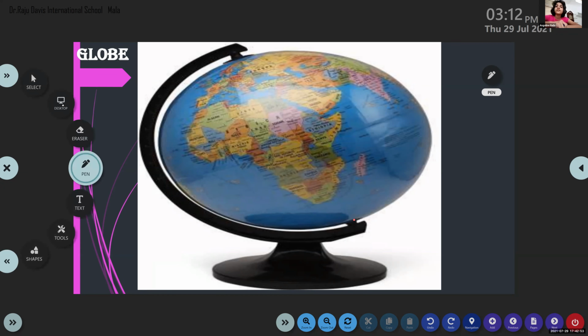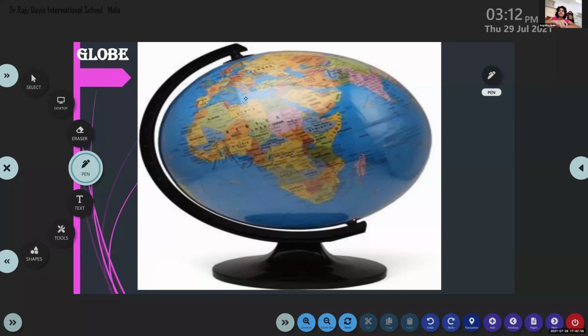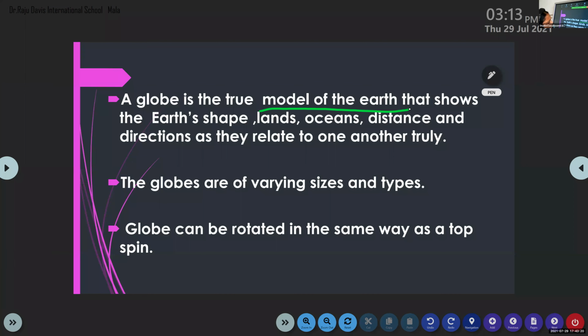It's a copy, an artificial model of the earth. Ma'am, it is a small model of the earth. You need to think more, okay? What is a globe? Globe is the small model of the earth. Otherwise, we can say that it shows the shape of the earth, the miniature model of the earth.